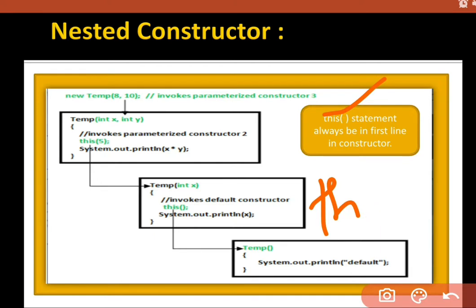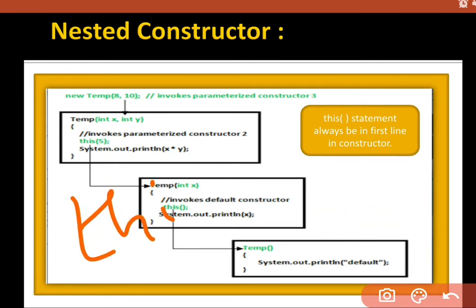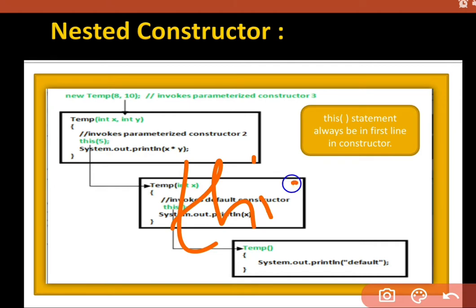This is a keyword which is used to point to the current calling object. We can use this for calling the constructor also. When you place function brackets with this, it is going to call a constructor.